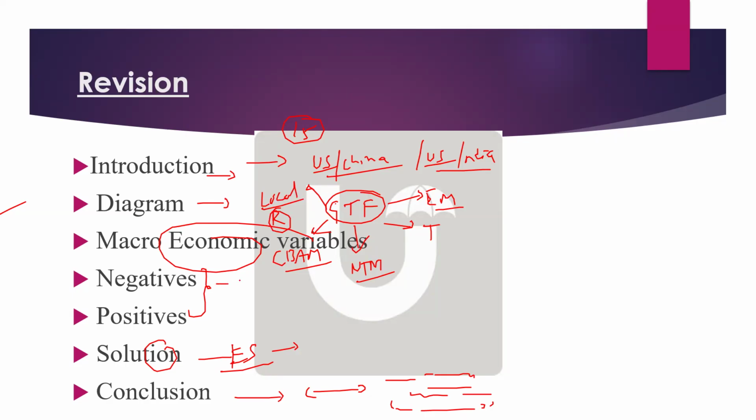Now, the negatives, we have already discussed what negatives are there and what impact will happen. So just give me some statistics which we have given. GDP will reduce, according to the United Nations, by 0.5%. You can just remember 0.5, or it will reduce to 6.5 or something. Yes, 6.9, so almost 0.4 or 0.5. So you can mention that. This is one stat. Then for exports, US exports will be reduced by how much percentage? Just write, for example, US exports will reduce by 6%. Simple.